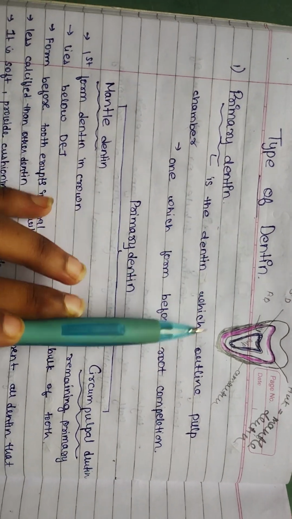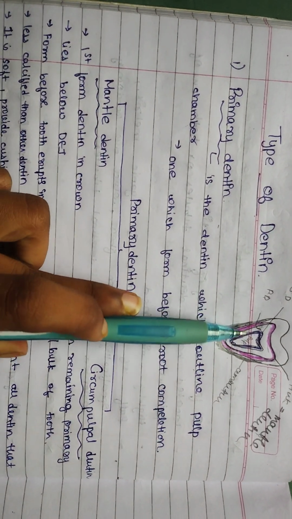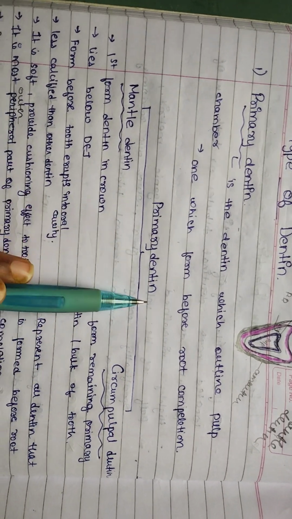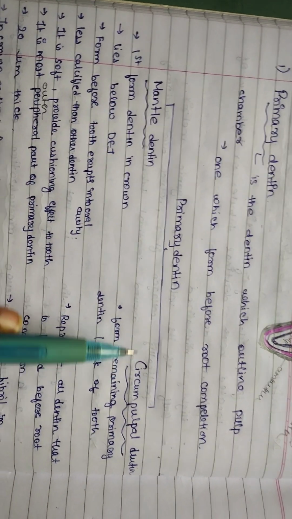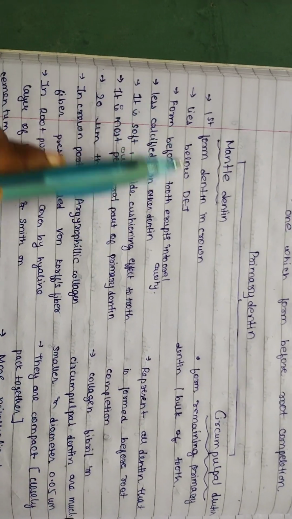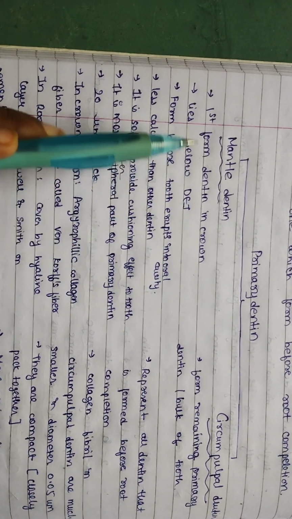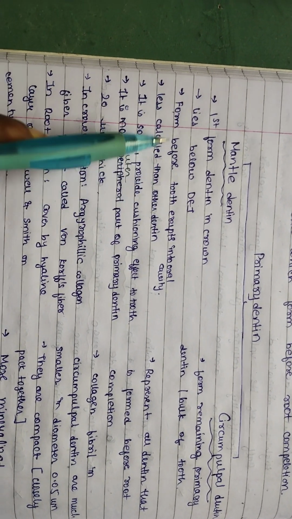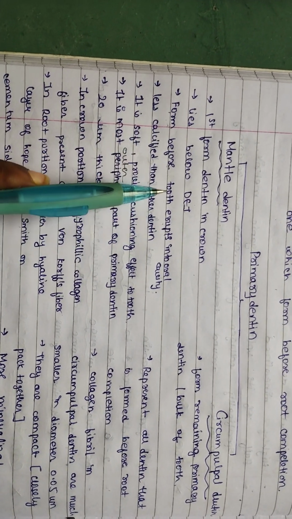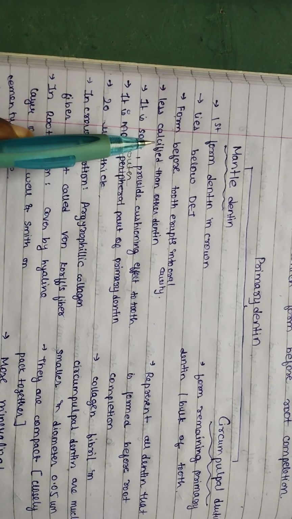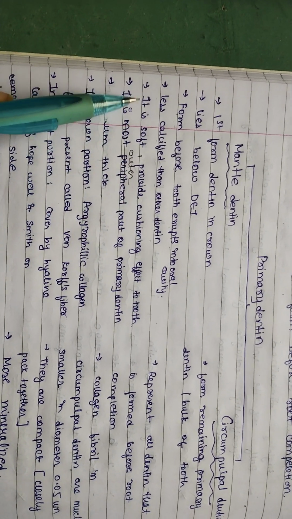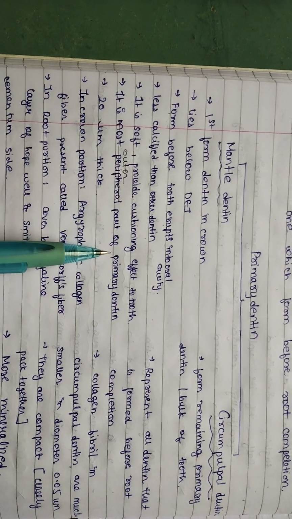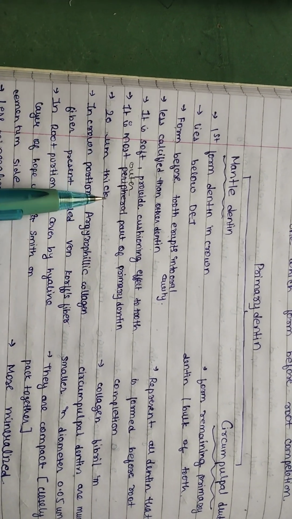Primary dentin is the dentin which outlines the pulp, which forms before the root completion. Primary dentin includes mantle dentin and circumpulpal dentin. Mantle dentin is the first dentin in the crown, lying just below the dentino-enamel junction, formed before the tooth erupts in the oral cavity. It is less calcified than other dentin. It is soft and provides a cushioning effect to the teeth. It is the outer part of the primary dentin, 20 microns thick.